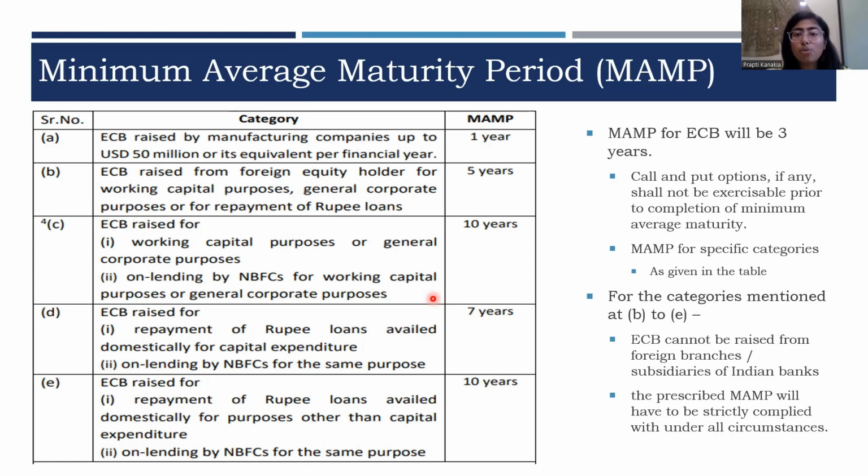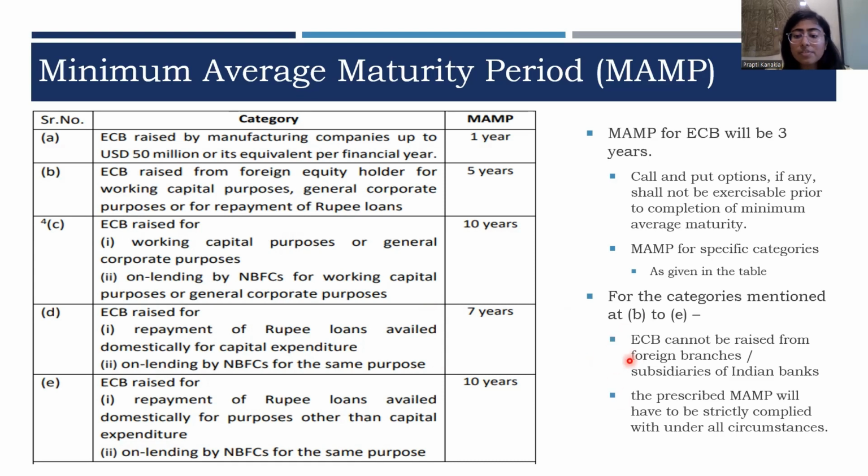And if the call or put option is exercised within 1 year, then the loan will be repaid, which will reduce the MAMP conditions. So here the MAMP criteria will not be complied with. In that case, RBI has completely restricted that any call or put option should not be in violation of the MAMP requirement. So in case the loan is raised with 3 years of MAMP, the call and put option can be exercised only after the completion of 3 years of MAMP.